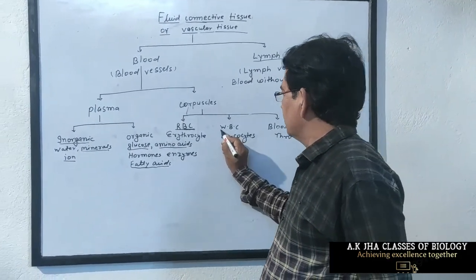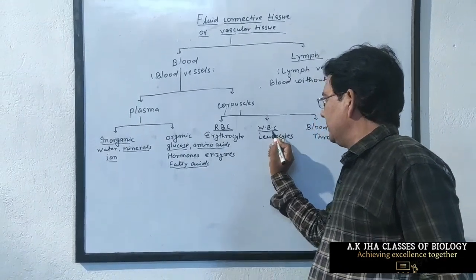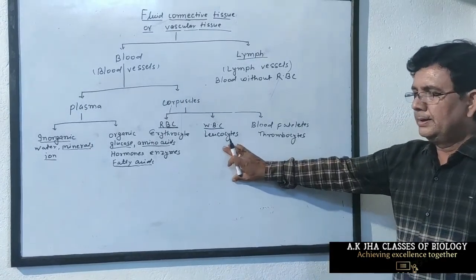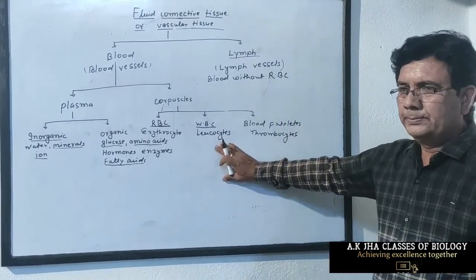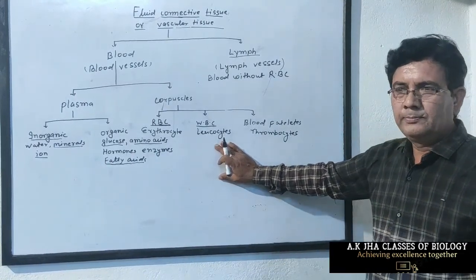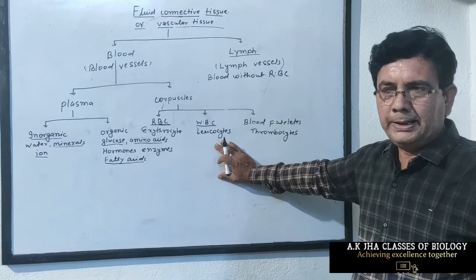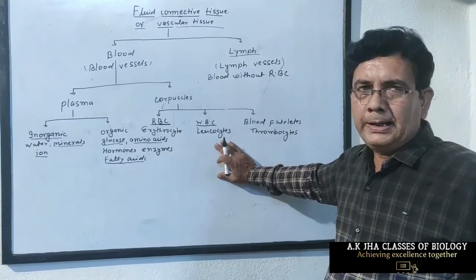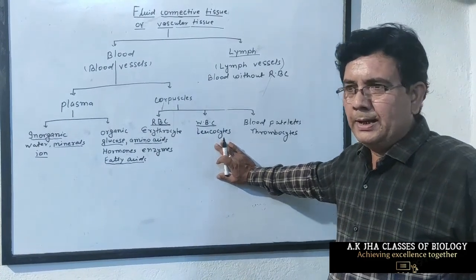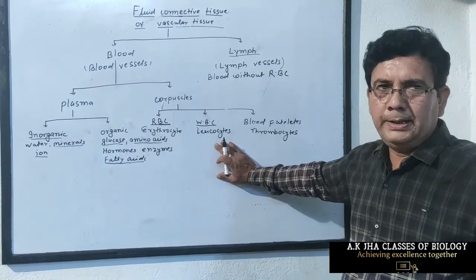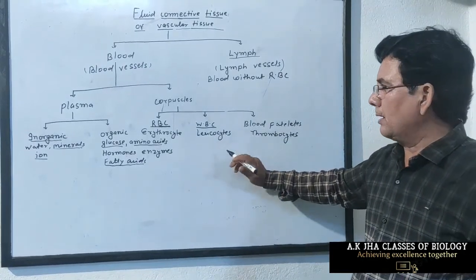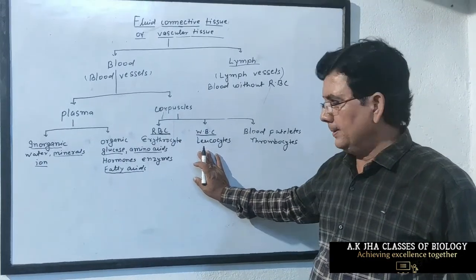Next type of blood corpuscles is WBC. WBC is also called leukocytes. It is irregular in shape. They are phagocytotic or defense bodies. They engulf harmful bacteria. They are of different types. They secrete antibodies and help us to fight against disease-causing germs or infections. So they are also called soldiers of our body.